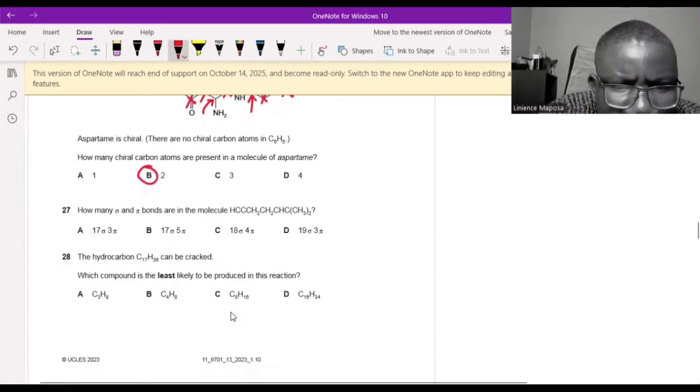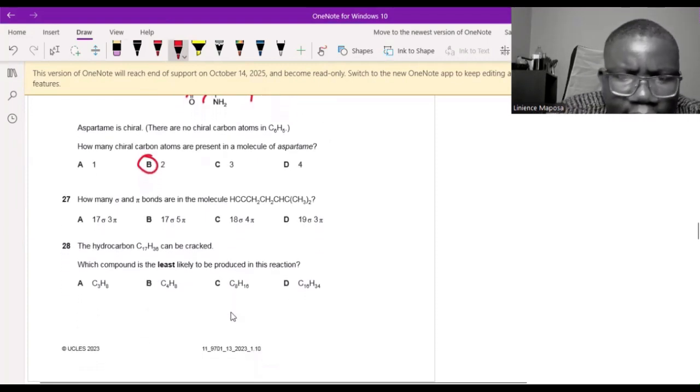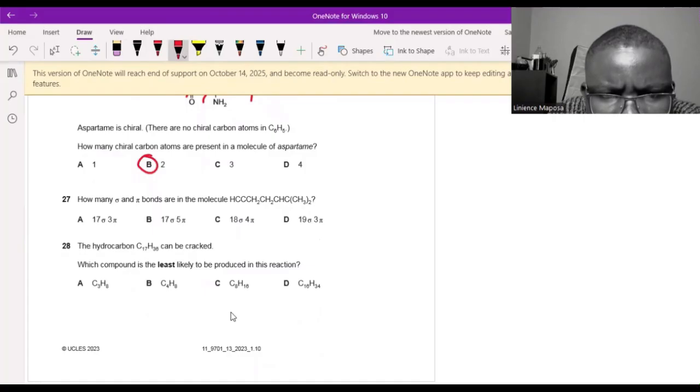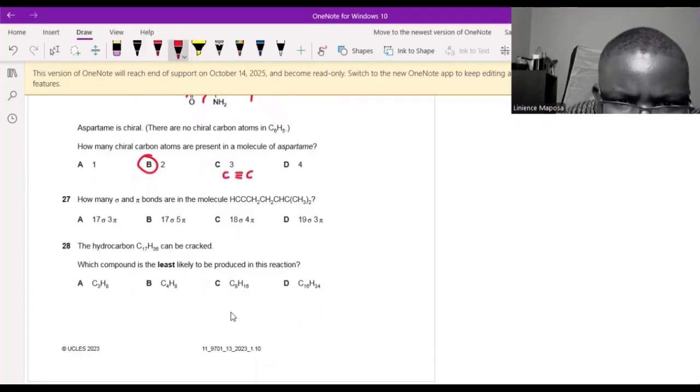How many sigma and pi bonds in the molecule? I can't work that out without drawing it, so I will draw it. Where should I draw it? Maybe let's draw it up here. So the CH, how can C be C to C and then H? That should be a triple bond. So C triple bond C bonded to a hydrogen. So the second carbon is bonded then to a third carbon, and that third carbon is bonded to 2 hydrogens. And then after that, we have another CH2.